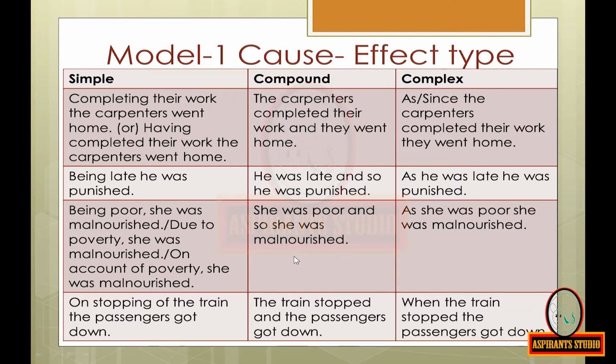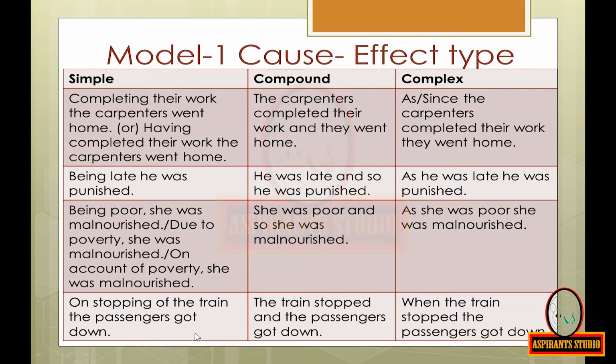So, it can be converted into a compound sentence as follows. She was poor and so she was malnourished. The complex sentence will be, as she was poor, she was malnourished.